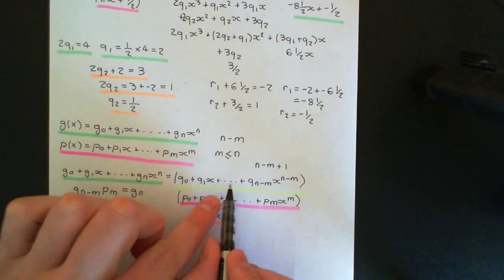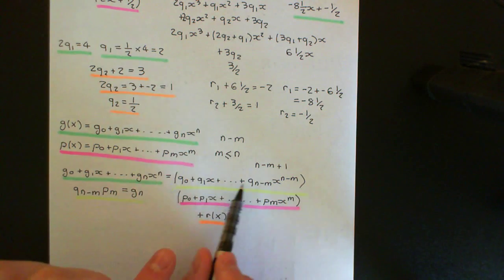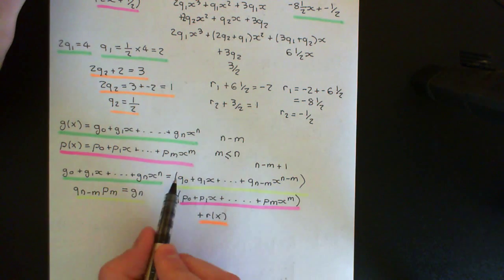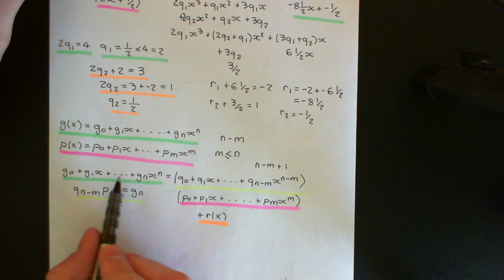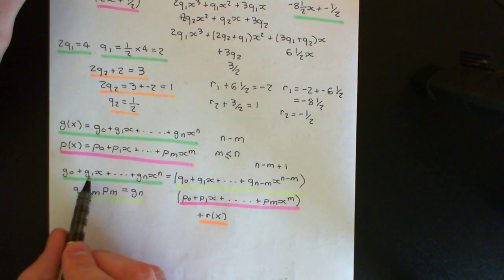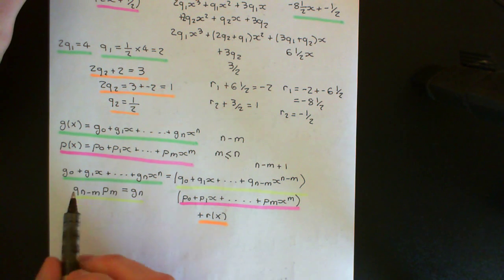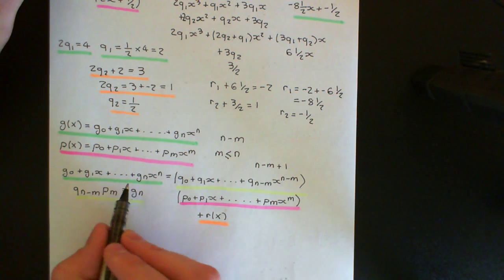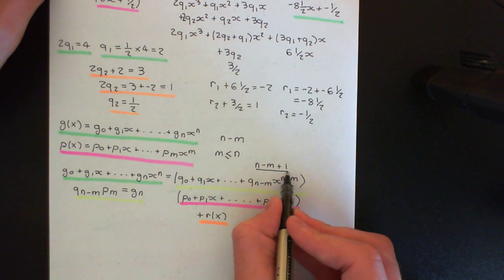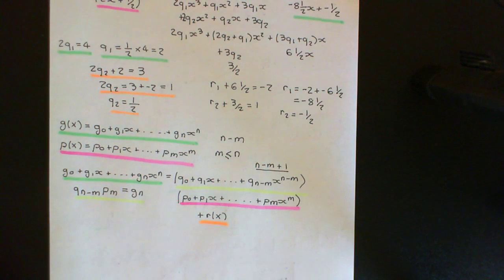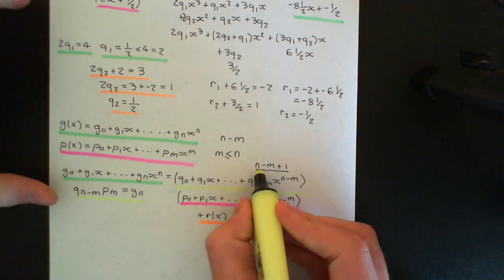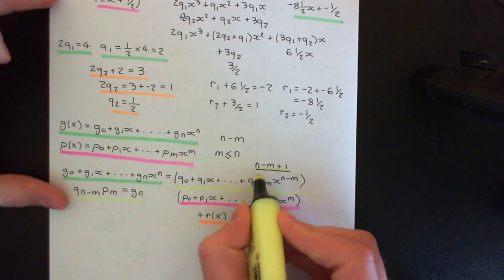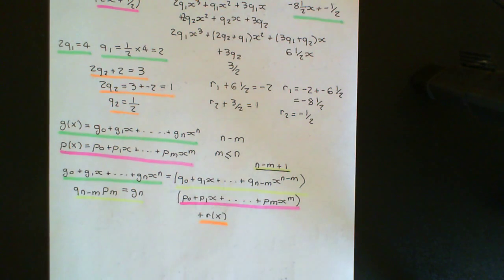Okay, so each one of these you'll be able to set, and you'll just work down them, and gradually as you set them you make one of the terms here correct as well. Okay, so how many terms here will you overall be able to make correct? Well, you'll be able to make n minus m plus 1 of them correct, because you've got n minus m plus 1 of these coefficients in the quotient polynomial to manipulate.